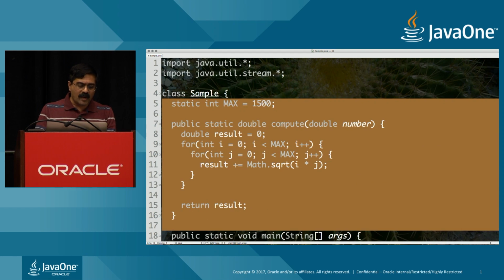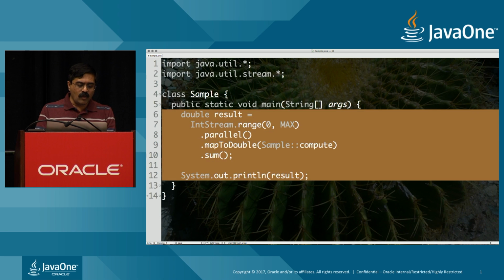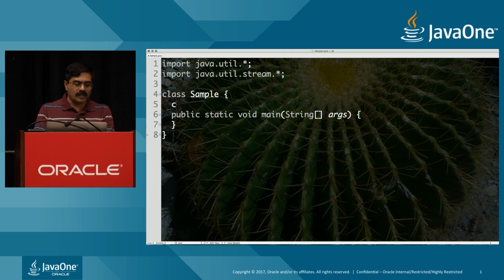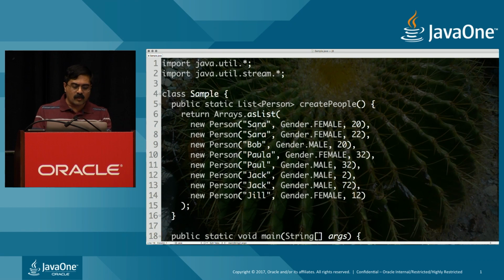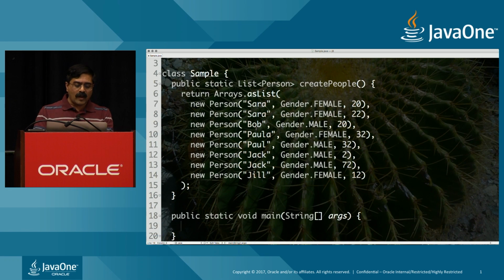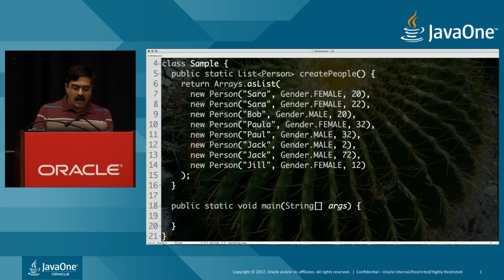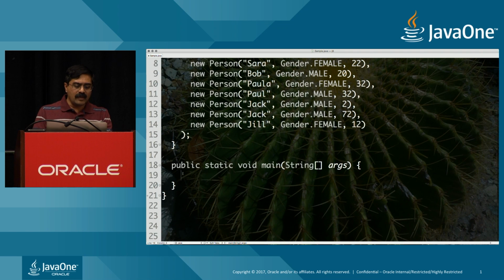So in this example, what I want to do here is take this create people list over here, and I've got a bunch of people on my hand with different names, different gender, and different age. But what I want to do here is the following. Given the people collection, I want to say dot stream, then I'll say filter.